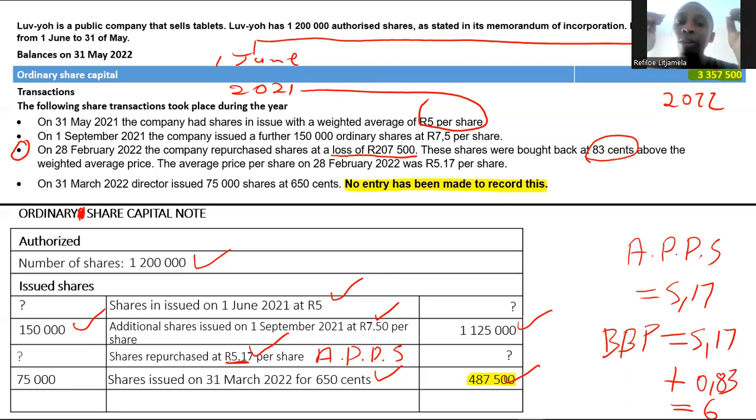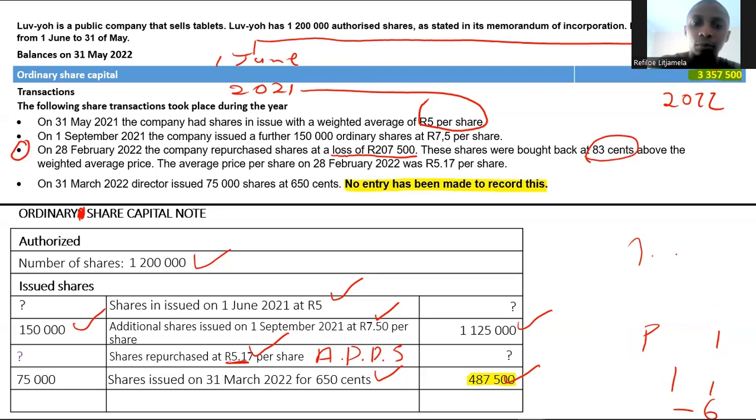Now, to calculate a rand value from the loss, you will simply take the number of shares that were bought back and multiply it by the difference between the buyback price and average price per share. So if I had the number of shares bought back here, I would take those shares and multiply them by 83 cents, and that will give me my loss.